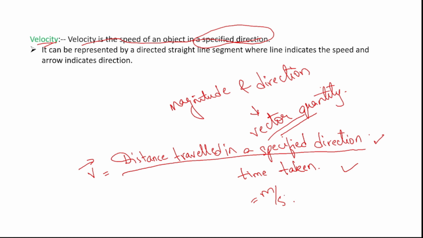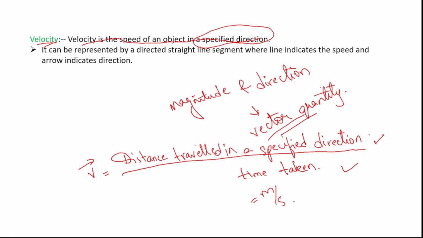Okay, now what is the main difference between velocity and speed? The difference is that velocity also gives us the extra information about the direction of that particular object, whereas speed only gives us the magnitude. That is, it only tells us at what speed the car is traveling, but it does not give us an idea about in which direction the object is traveling. But in the case of velocity, it gives us both the magnitude as well as the direction.